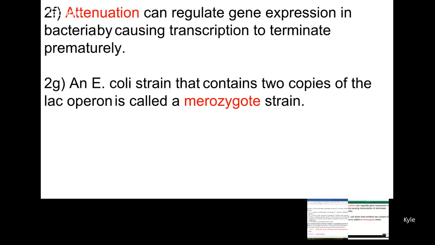F, attenuation is when gene transcription is terminated prematurely, and in E. coli, a strain that contains 2 copies of the lac operon is called a merozygote strain. So you have the chromosome and then also an F' plasmid.